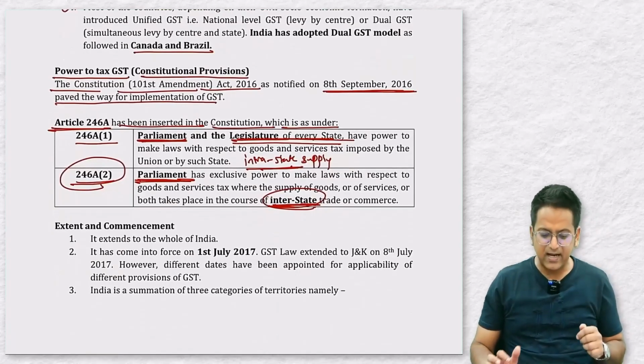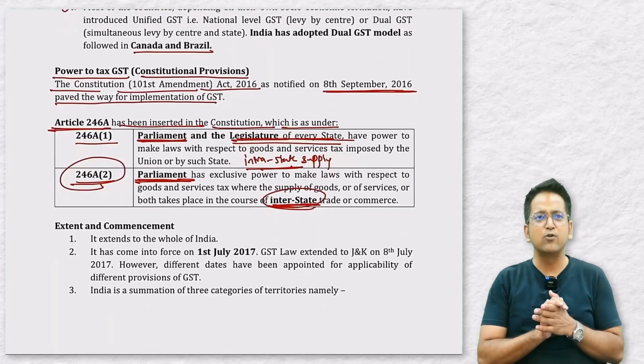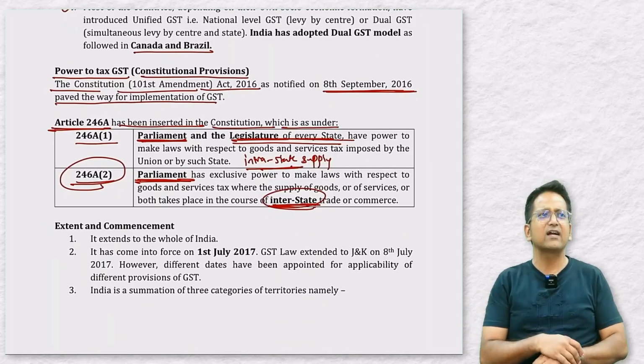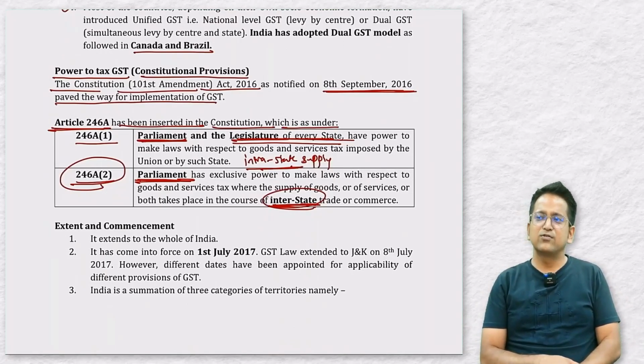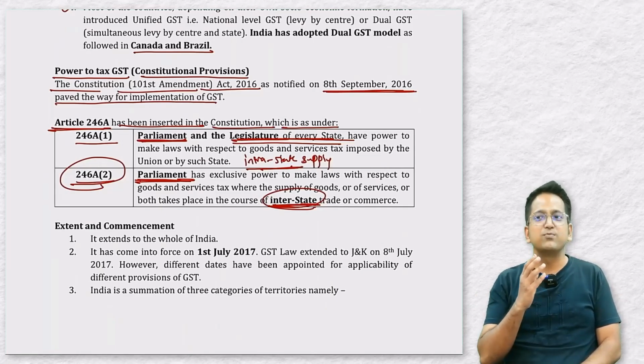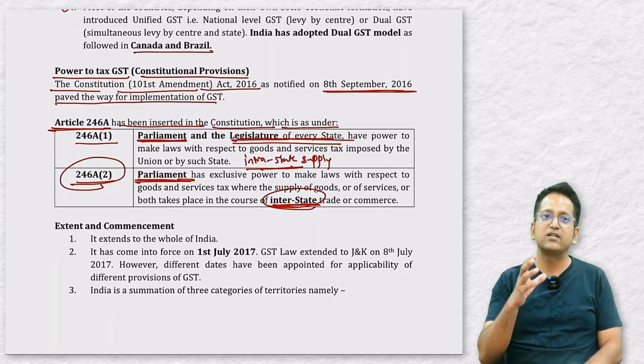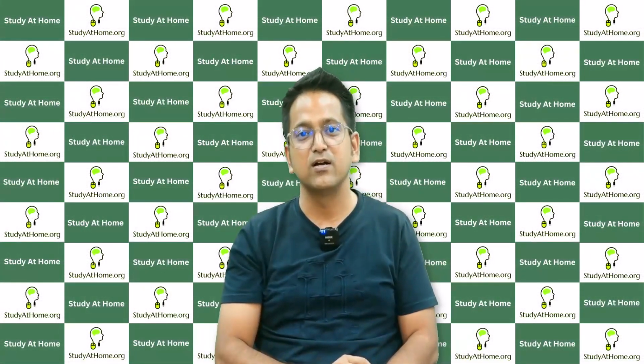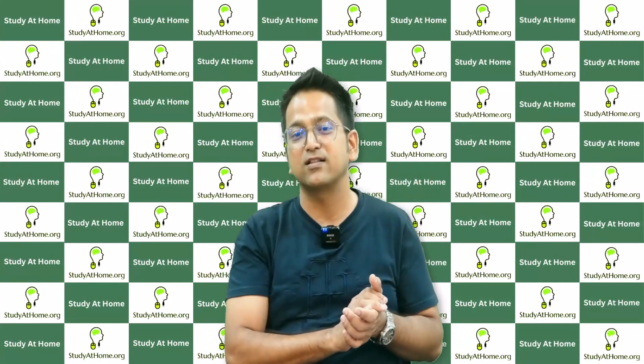Now we come to the extent and commencement. Is this law applicable to the entire country or is it limited to an extent? So you see, before the BJP government came in power in India, Jammu and Kashmir was a special category state. Even if a law was applied in the entire country, it was not applicable in Jammu and Kashmir. The Jammu and Kashmir state government used to decide everything there. Means even if there's a central law, you still have to ask the state government. It was called a special category state. Right.